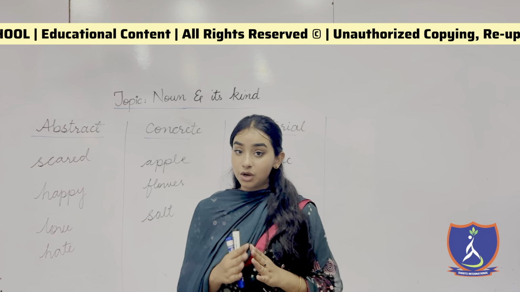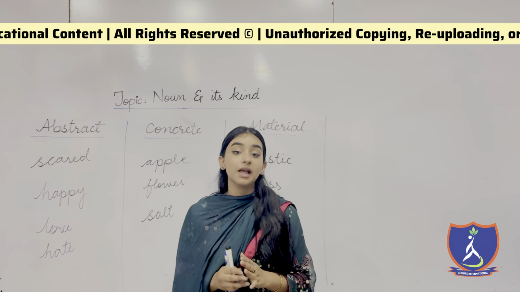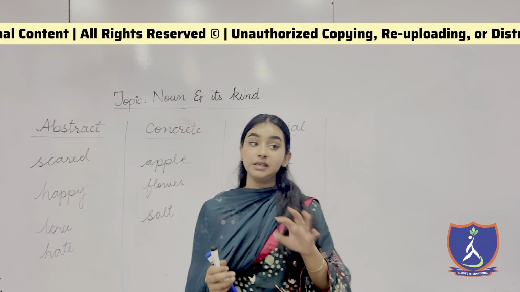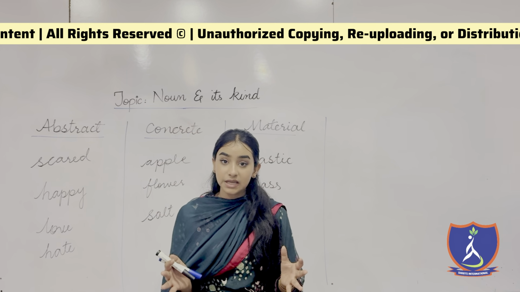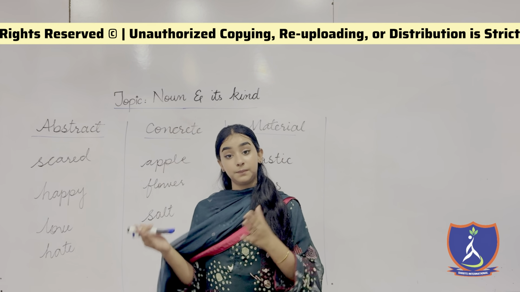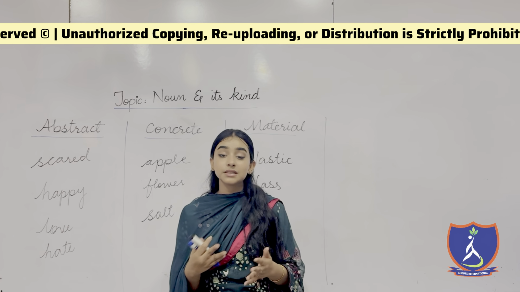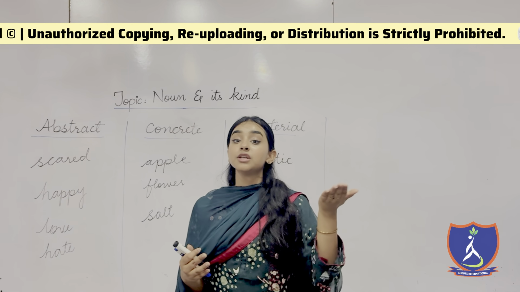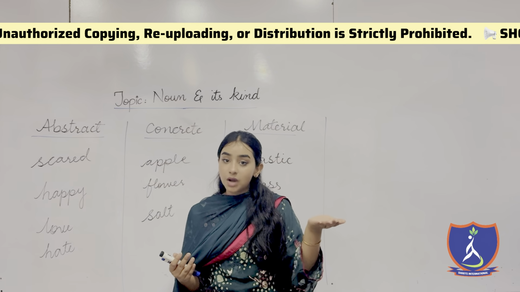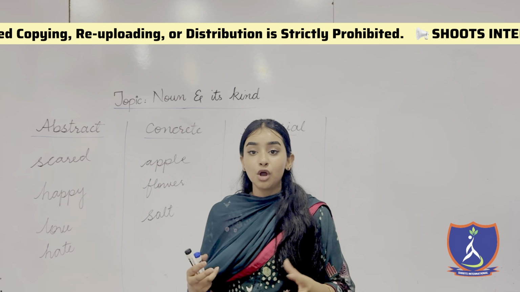So let's recall the basic concept of noun as well. Noun is everything that is present around you. Anything that you can see around yourself is known as noun, right? It can be a person or a place or an animal or thing. What was the linguistic symbol of noun? It was a small black triangle. A small black triangle is the linguistic symbol of noun.